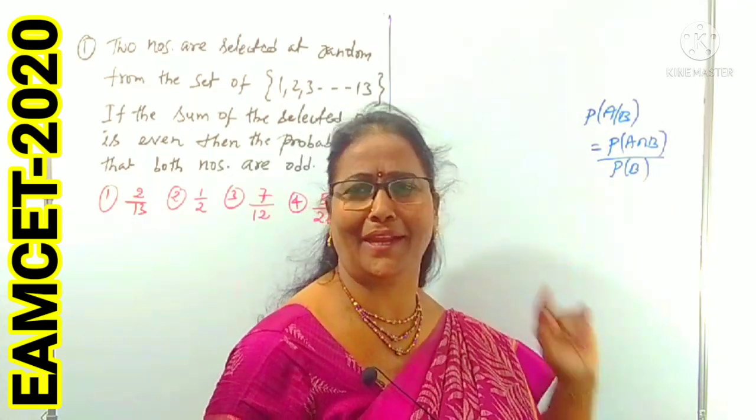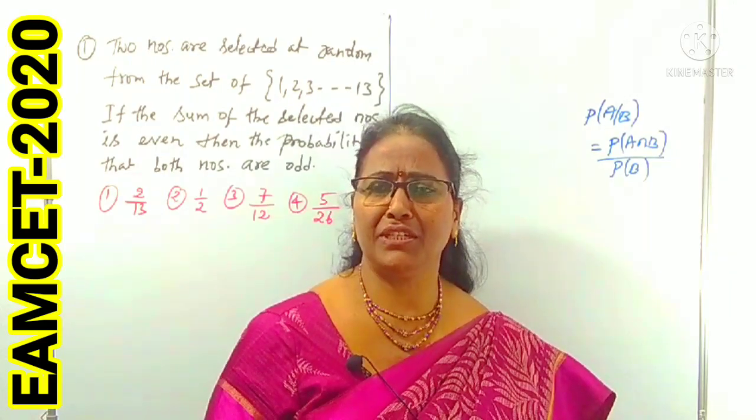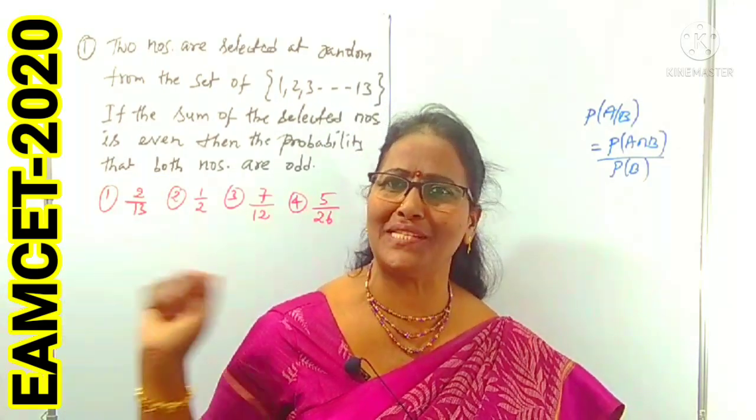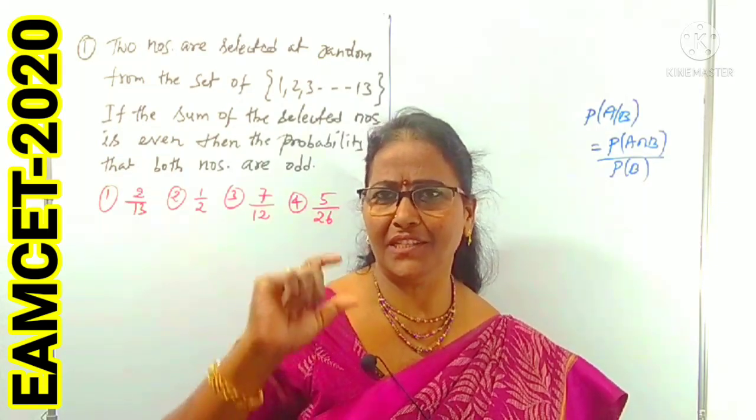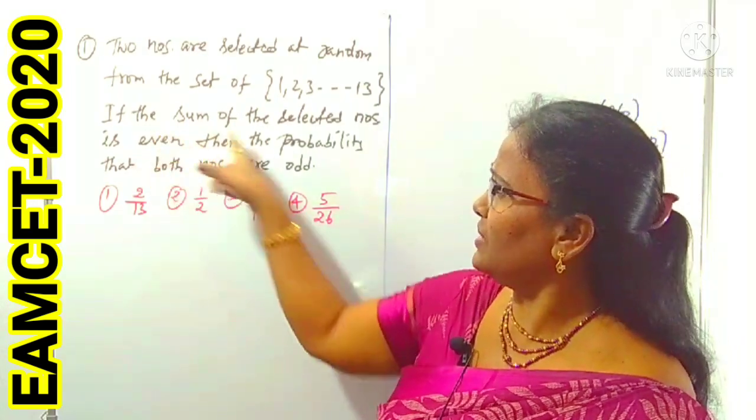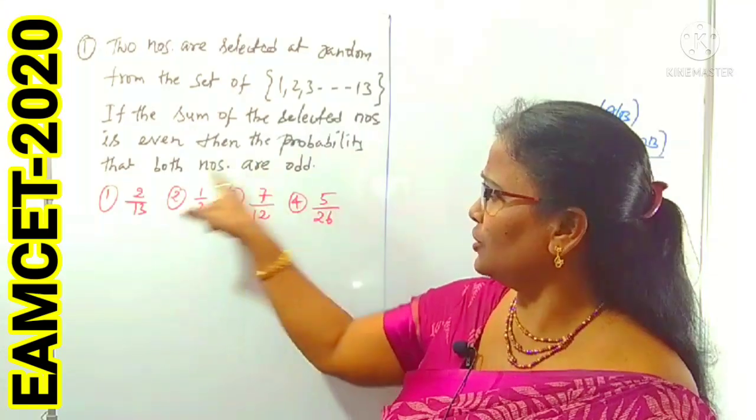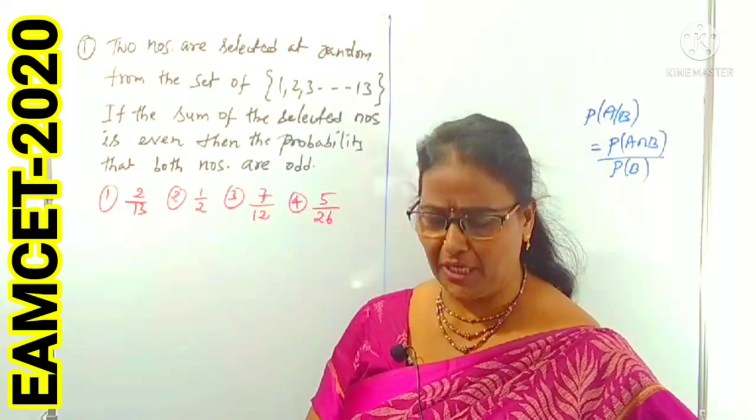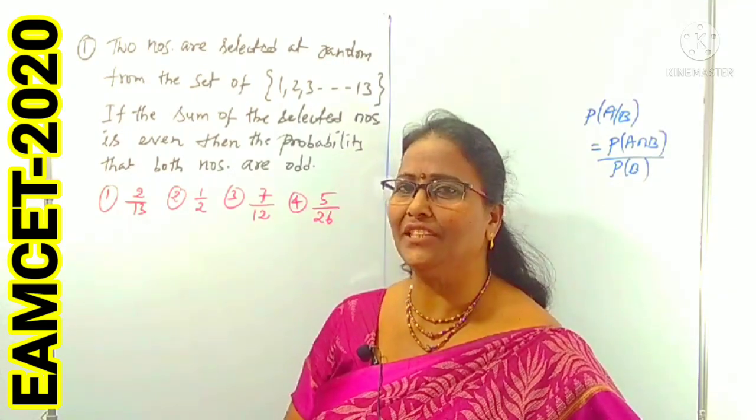For example, if you qualify in the MSET examination, then only are you eligible for counseling for admission into engineering colleges. Like that, there are some conditions. That is a conditional event. Here, what is the condition? If the sum of the selected numbers is even, then we have to find the probability that both the numbers are odd. Here, we have to know that two events are there.